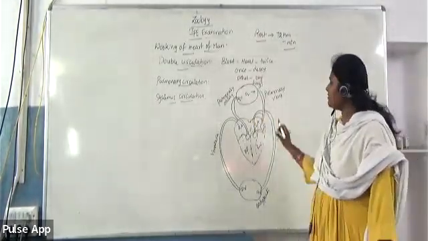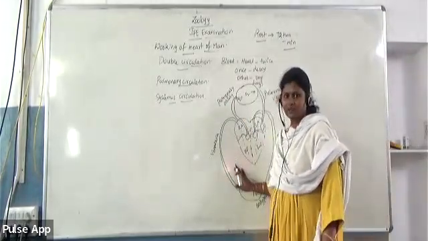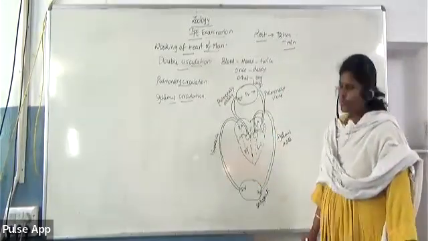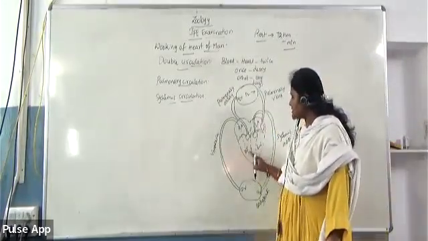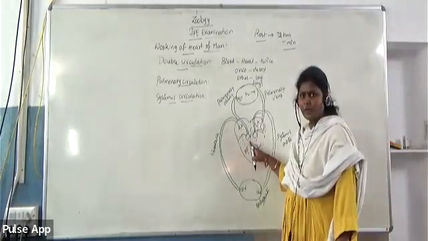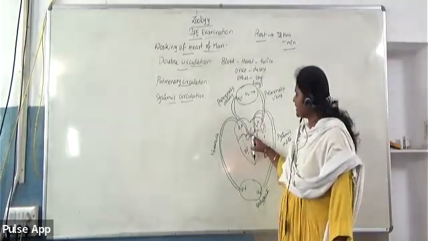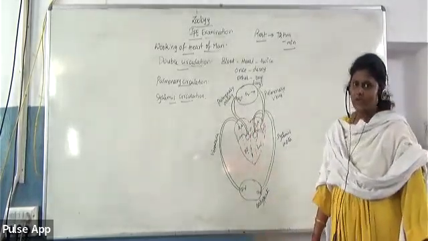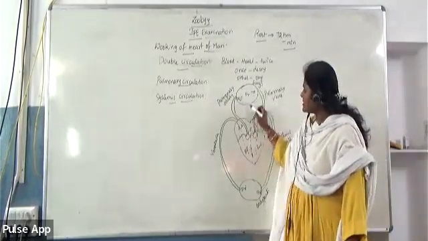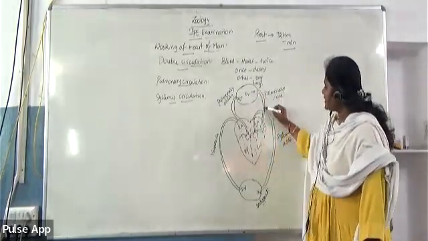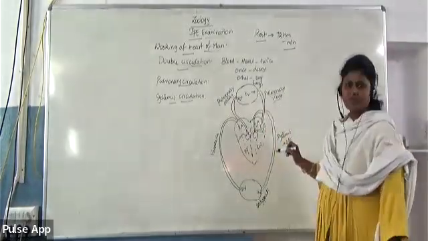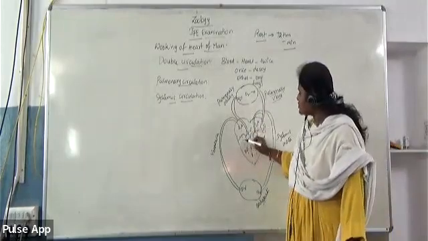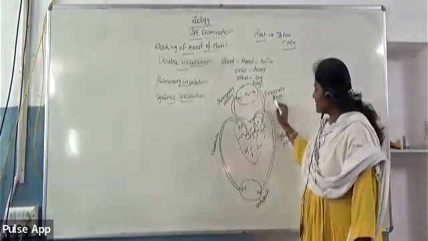Then what is the meaning of this pulmonary circulation and systemic circulation? Pulmonary circulation means that which is in connection with the lungs. So here the right ventricle contracts and pumps the deoxygenated blood into pulmonary artery. The pulmonary artery will carry the deoxygenated blood into the lungs, where oxygenation takes place, and again the oxygenated blood will be collected by 2 sets of pulmonary veins where they open into left atrium. So this entire thing is called as pulmonary circulation.